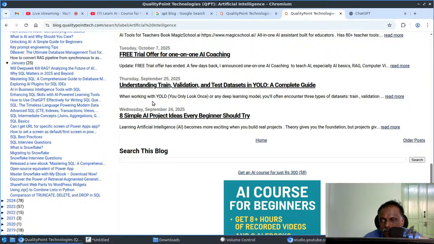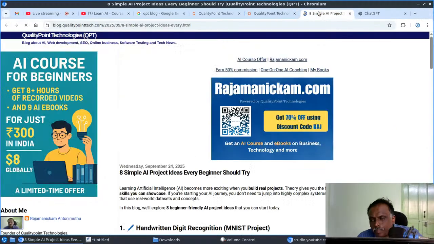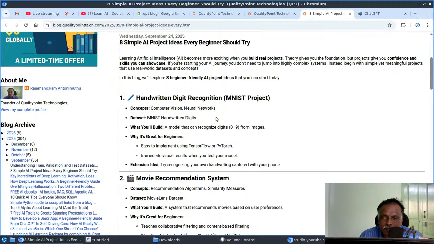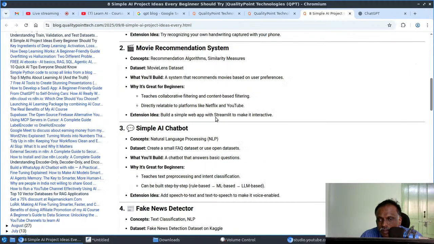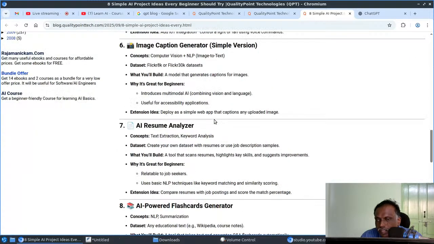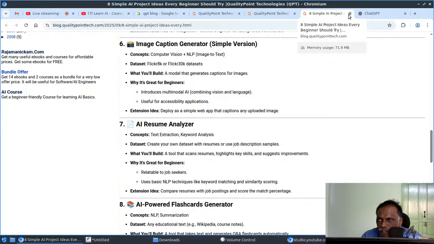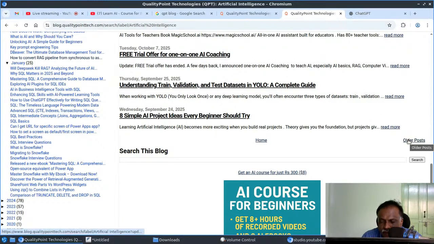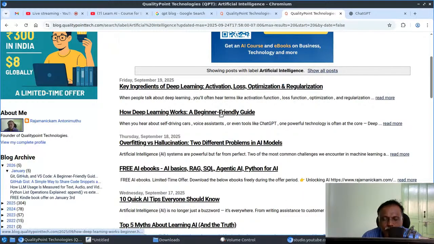If there are any questions, you can ask me. So this is a list of sample projects. Beginners may find it useful, so just check that. Most of the post ideas I came up with using ChatGPT, but I extensively verified and checked those things. Still, if you find any issues, just let me know. I will correct them.